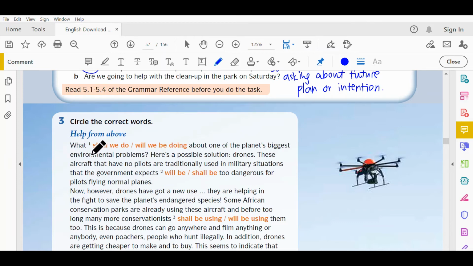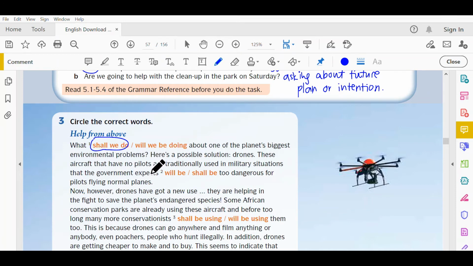Now let's look at number 1. What shall we do, or will we be doing, about one of the planet's biggest environmental problems? Okay, this question looks like it's trying to ask for a suggestion. So you should use what shall we do about one of the planet's biggest environmental problems.